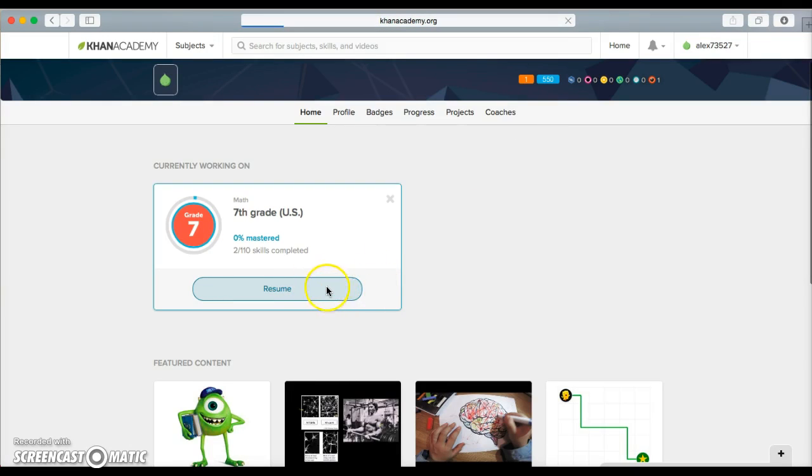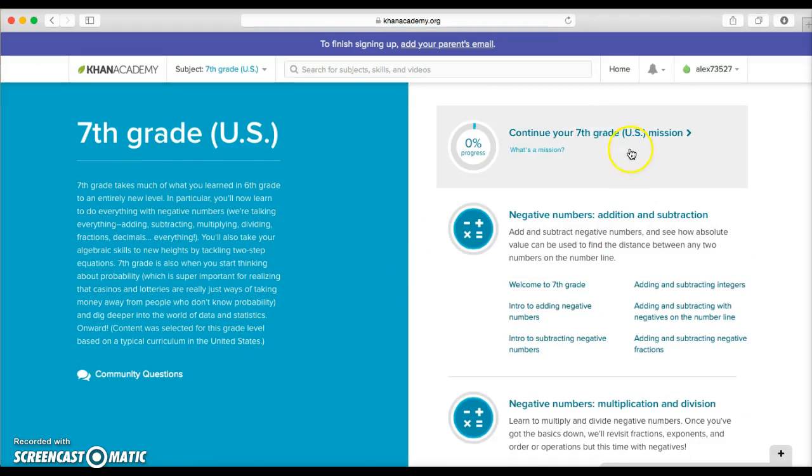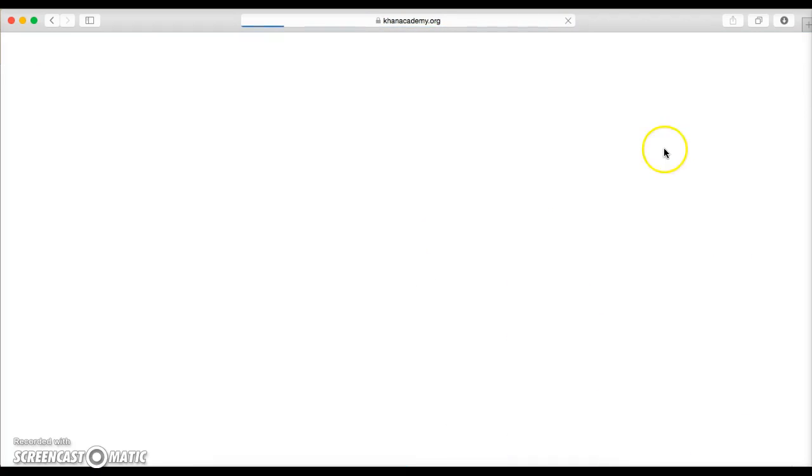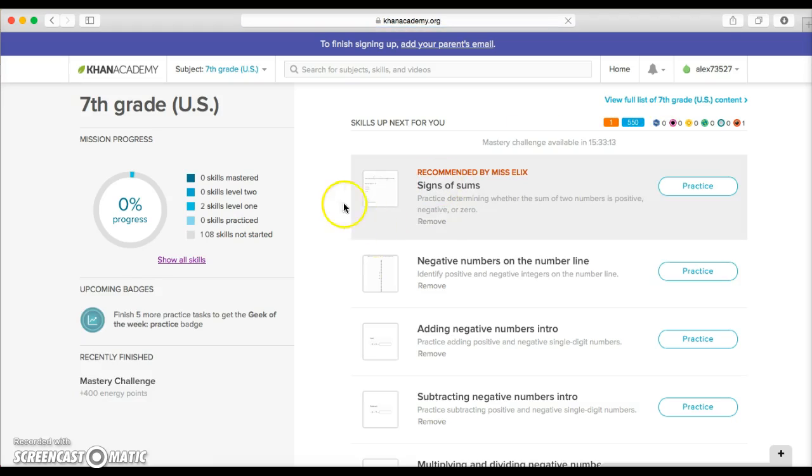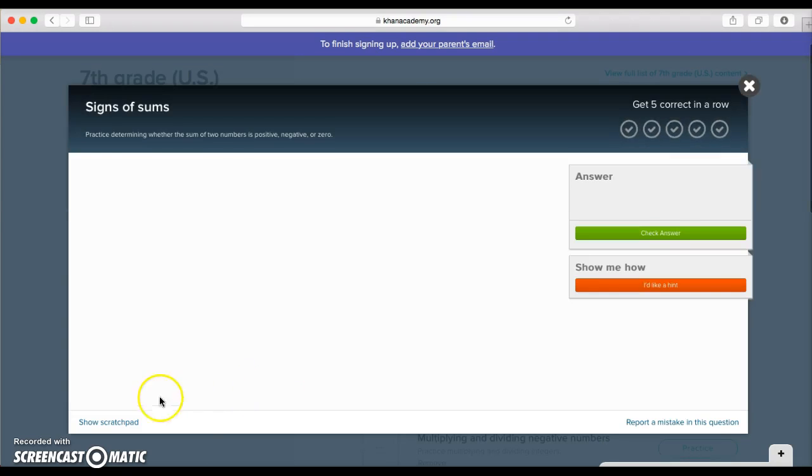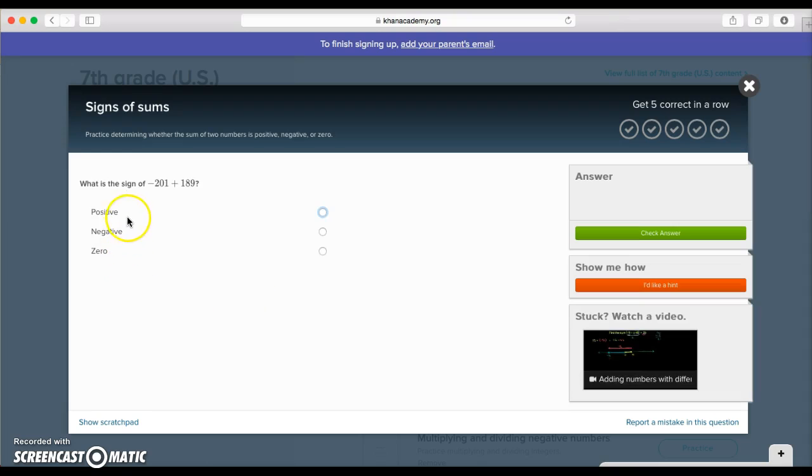And then it will take you to the page that you need to get to, where you recommended the lesson for them. So I recommended signs of sums. Then you just go into practice. At this point, you should see problems coming up, and they just answer the questions. They go through and answer them to the best of their ability.